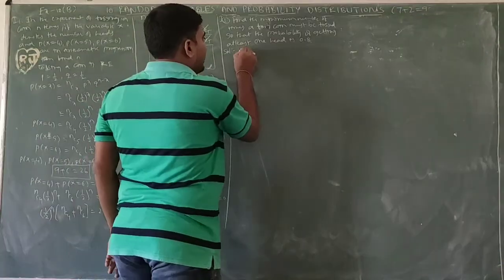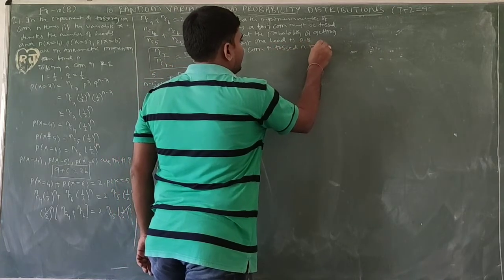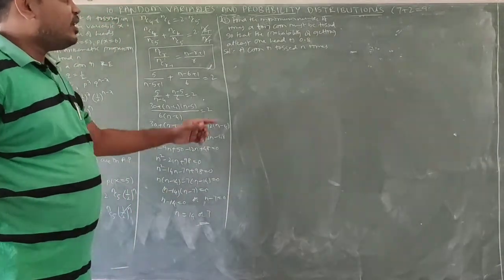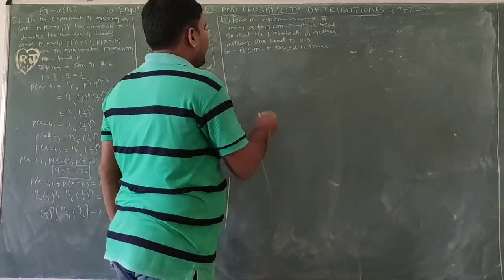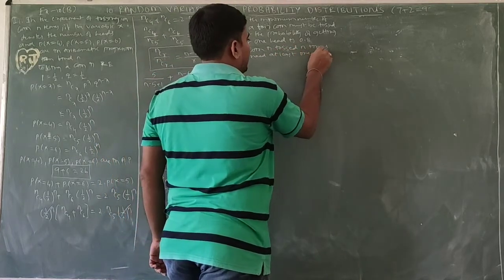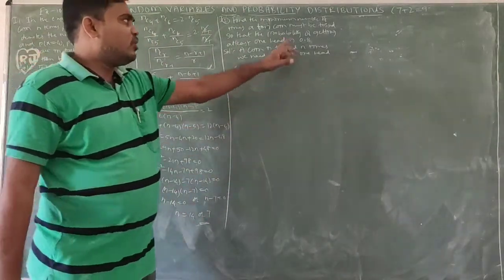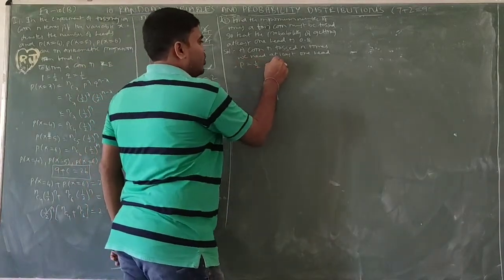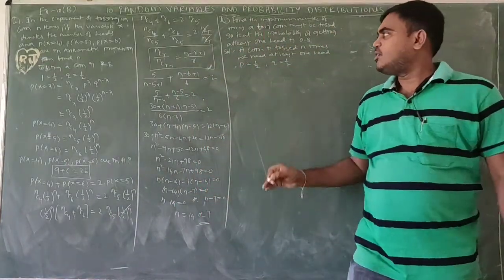First, okay, a coin is tossed n times. I'm taking a coin tossed n times, so we need to find out the n value. So if we are tossing a coin, we need at least one head. The probability of at least one head we require is equal to 0.8. Now p equal to 1 by 2, q equal to 1 by 2, because if we are tossing a coin, the probability of head is 1 by 2, tail is also 1 by 2.